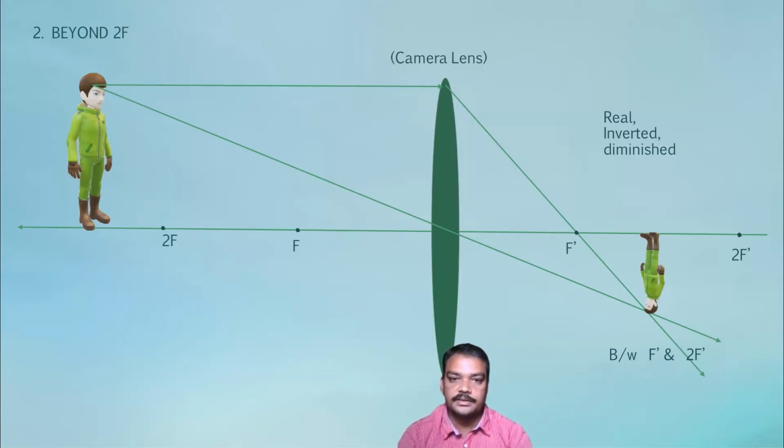Refracted light rays through the lens meet at a distance within the range of f dash and 2f dash. In this way, in a camera, a person's image can be obtained on a reel.